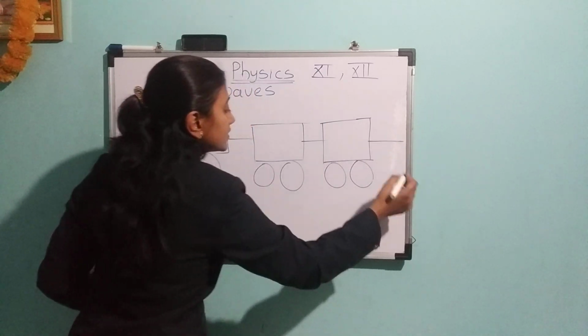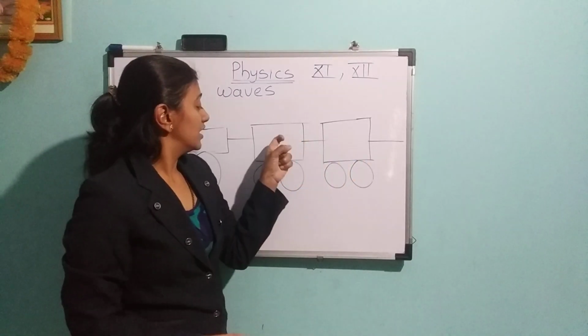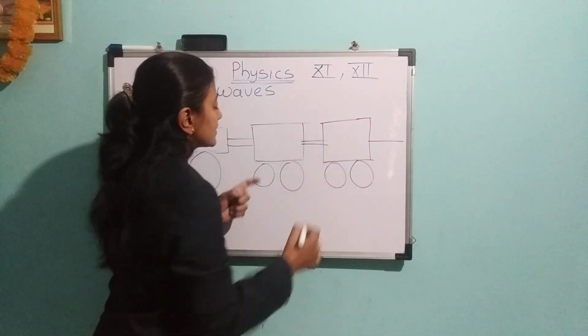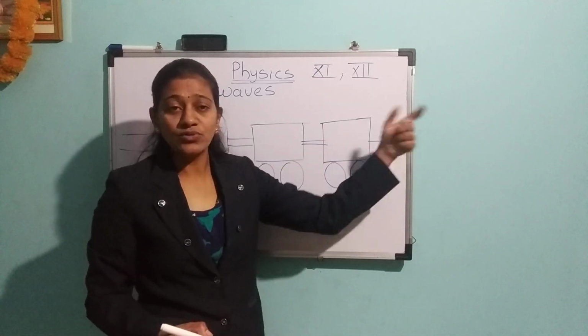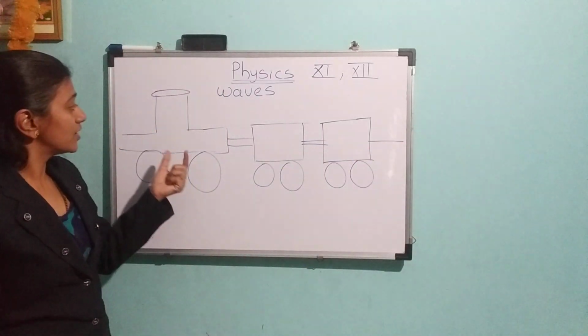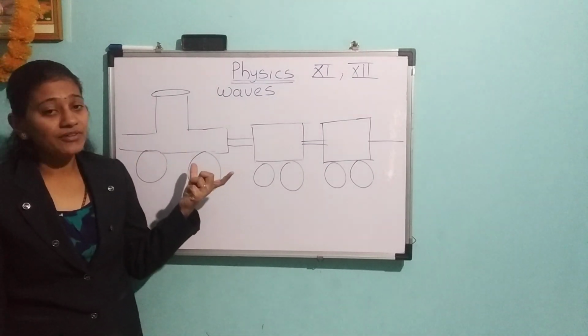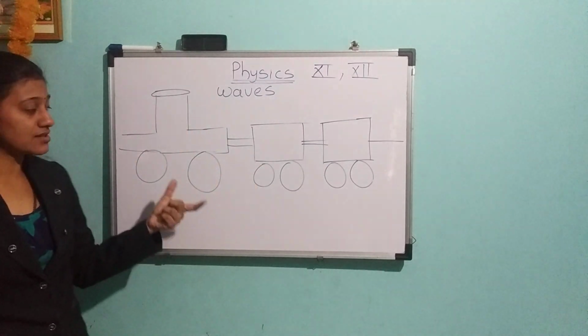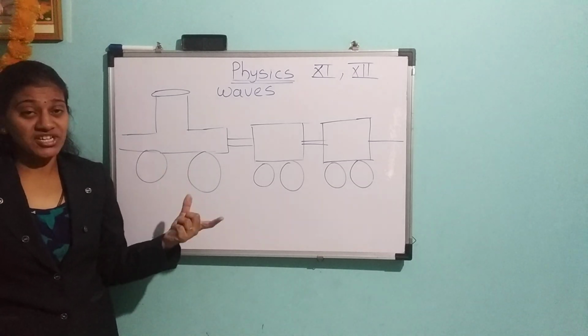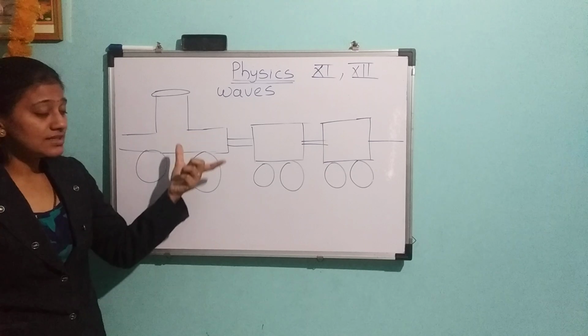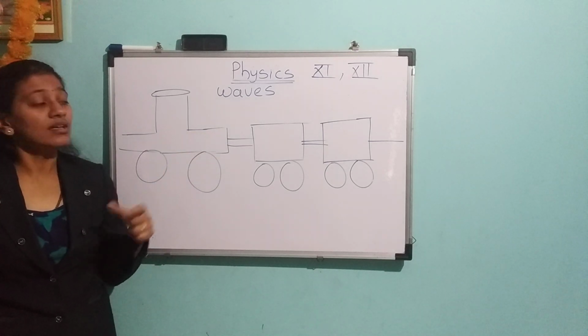And after that, the first engine is connected to the first bogie, which is connected to the next, and to the next, and so on. Now consider one stationary train on the railway station. The train is stationary, that means it is about to start, it is not running. Consider a stationary train on the railway station.